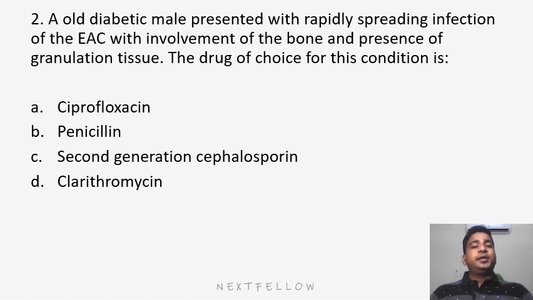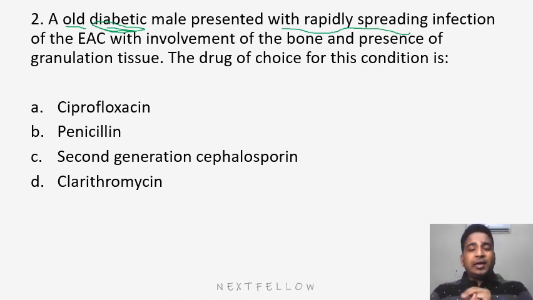An old diabetic male patient presented with rapidly spreading infection of the external auditory canal with involvement of the bone and presence of granulation tissue. The drug of choice for this condition is, firstly, read out what the patient wants to say. The patient is old, an elderly patient that is diabetic, that means somewhat immunocompromised, presented with rapidly spreading infection of the external auditory canal with involvement of bone and presence of granulation tissue.